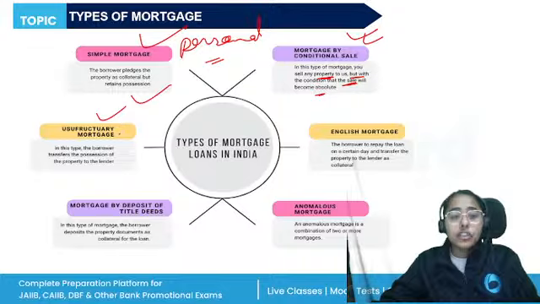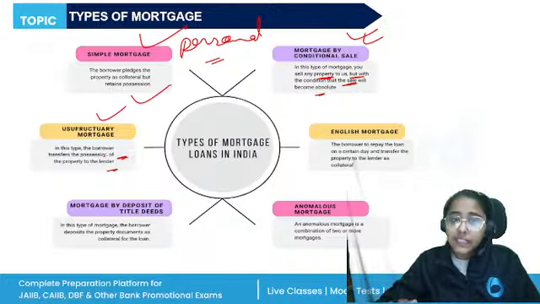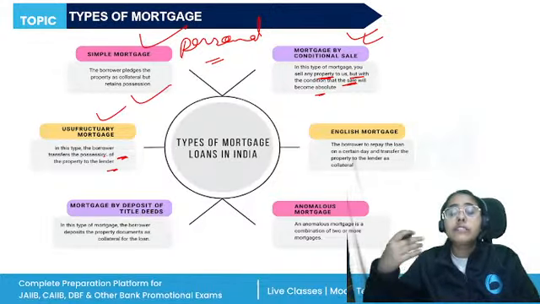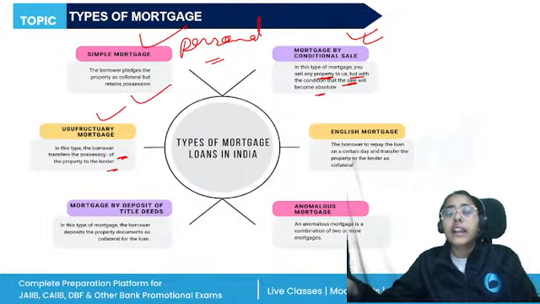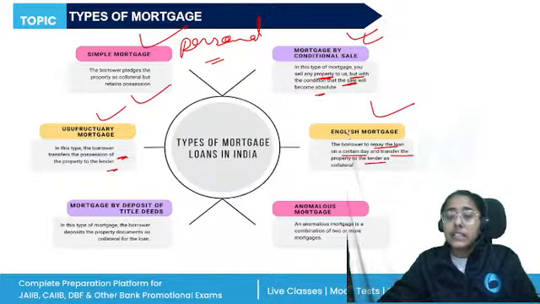Then we have the usufructuary mortgage. The borrower transfers the possession of the property to the lender. So there's a transfer of possession. Expressly or by implication, they bind themselves to deliver the possession. All right. So the mortgager authorizes the mortgagee to retain such possession until the payment of mortgage money. They also have the right to receive the rents and profits which are arising from the property. Then we have English mortgage, where the borrower agrees to repay the loan on a certain day and transfers the property to the lender as collateral. Again, there is a personal liability to repay the mortgage money.